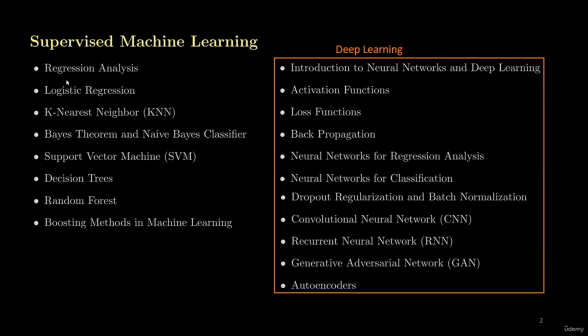So these 8 sections from regression analysis to boosting methods in machine learning belong to classical machine learning. And these 11 sections from the introduction to the autoencoders belong to deep learning. So students, in this course, now we are going to study the next 19 sections which belong to supervised machine learning.